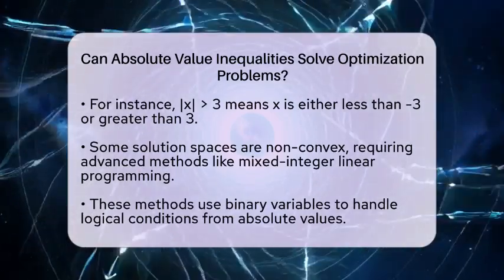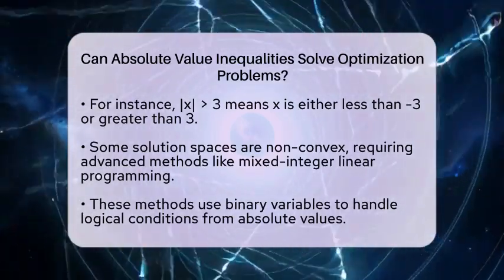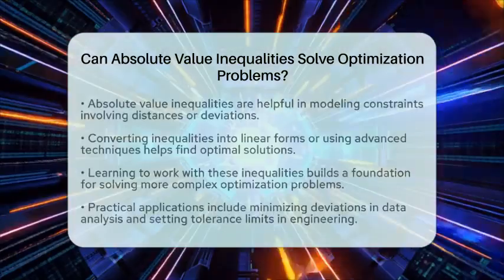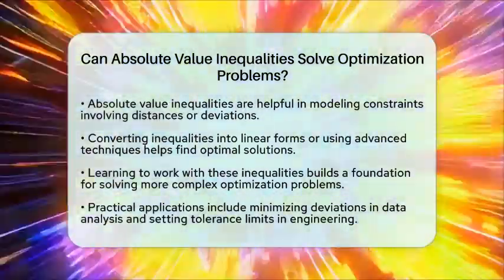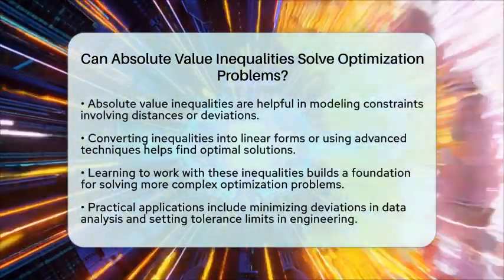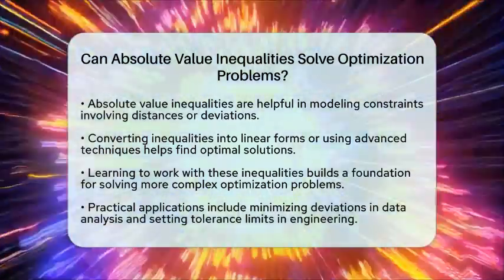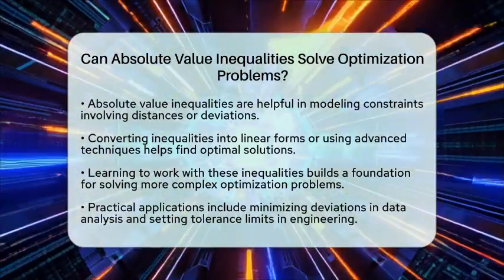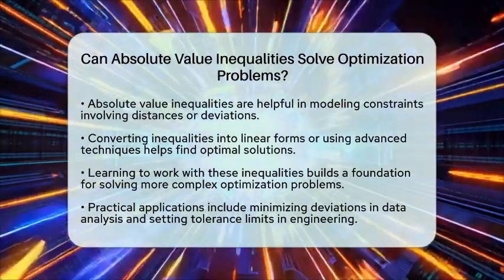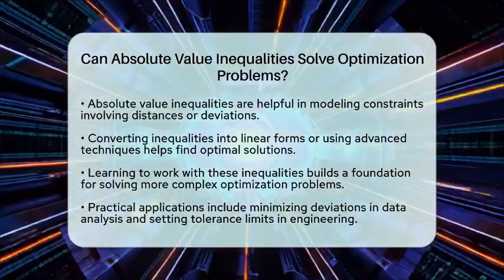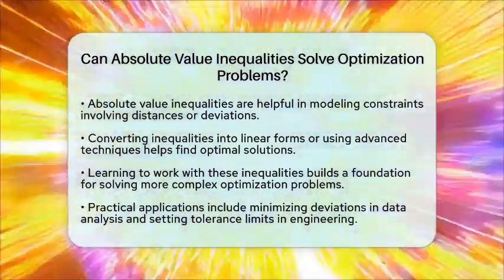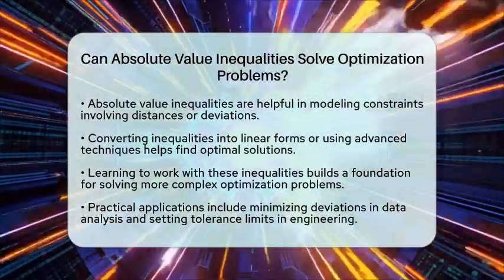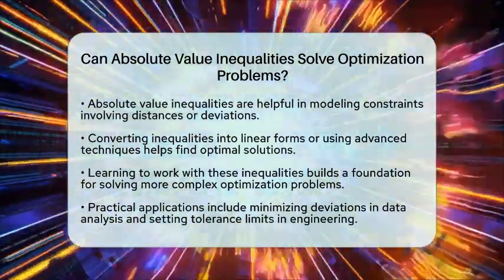So, yes, absolute value inequalities can definitely help solve optimization problems. They are especially useful when you need to model constraints involving distances or deviations. By converting these inequalities into linear forms or using more advanced methods, you can find the best solutions that meet your limits. Understanding how to work with absolute value inequalities is a key step in mastering their role in optimization.